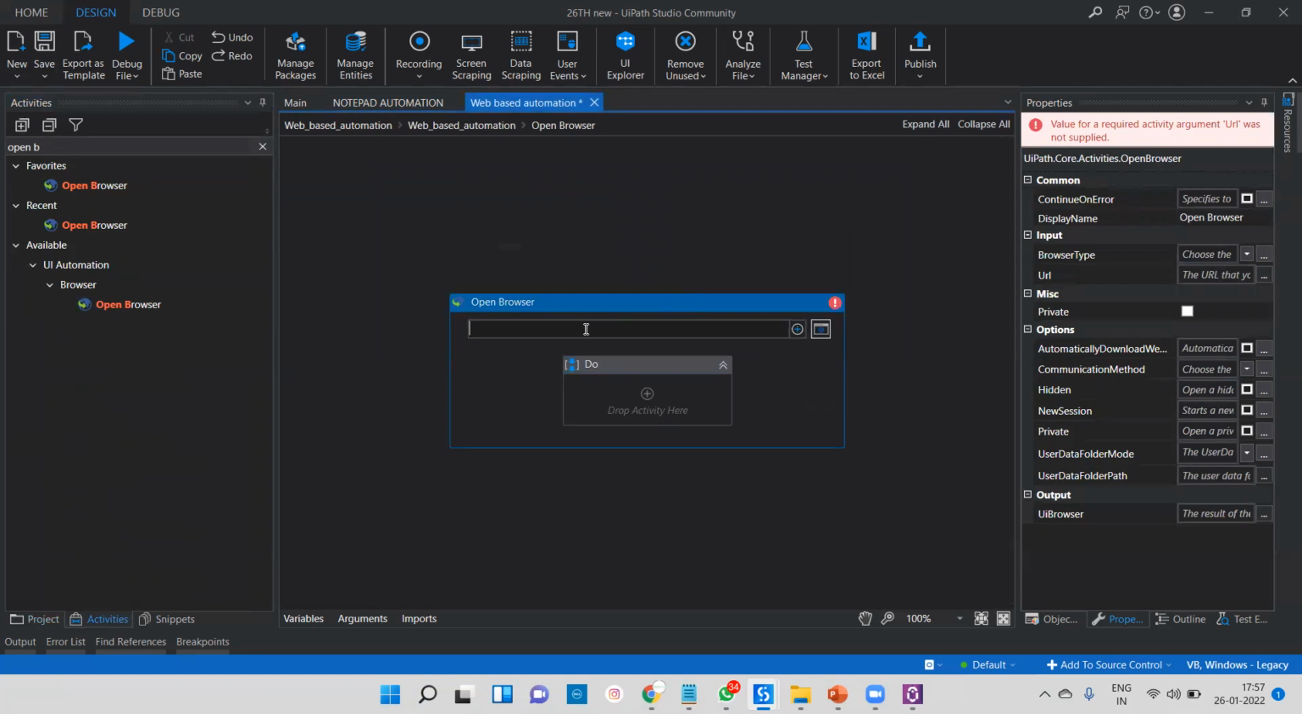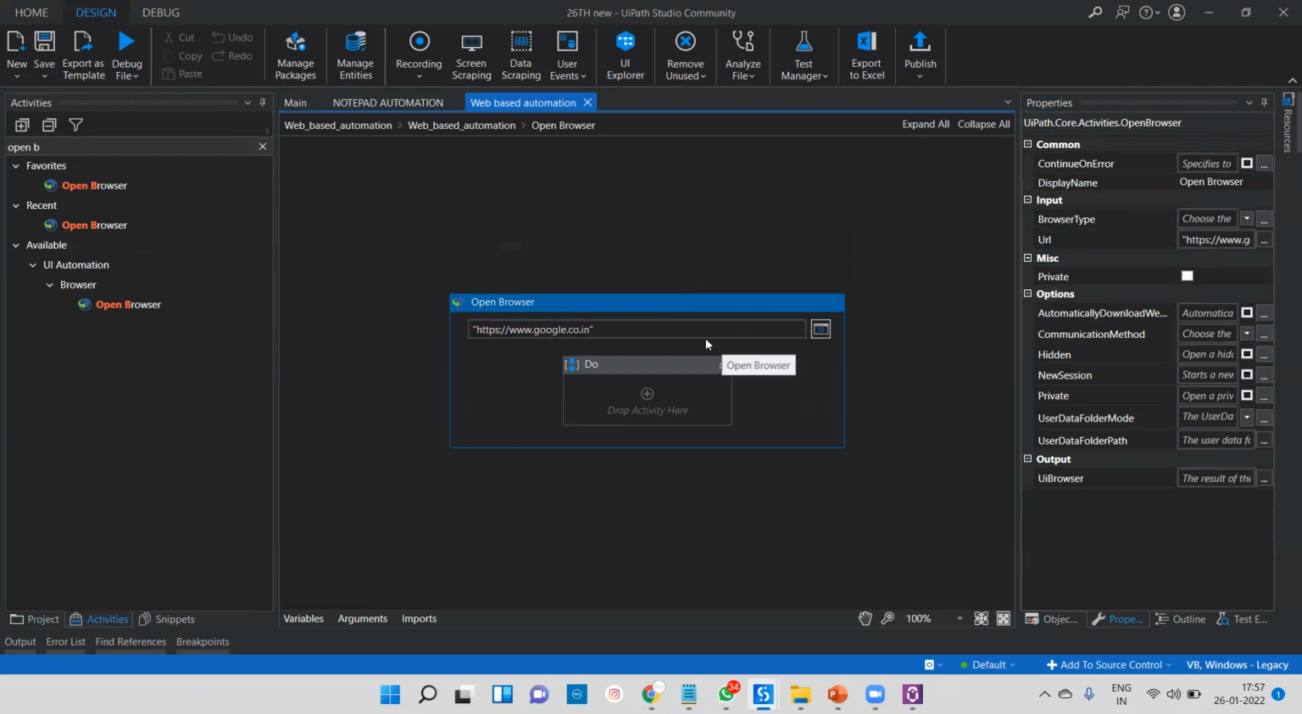I want to launch my Google, so I can pass the URL https://www.google.co.in. So Google, I want to launch. Okay, first try to understand. By default, the UiPath browser is Edge.